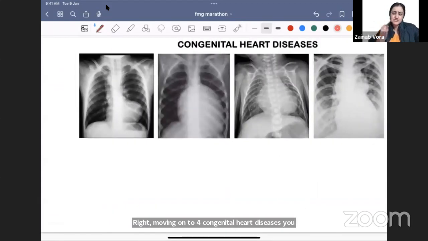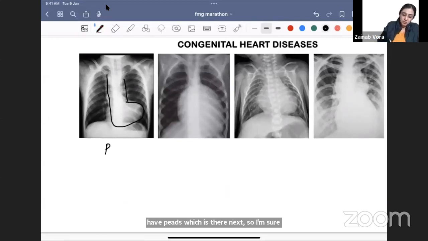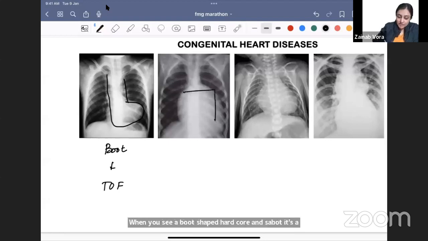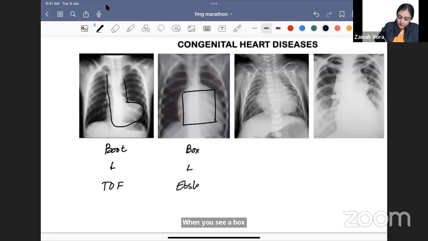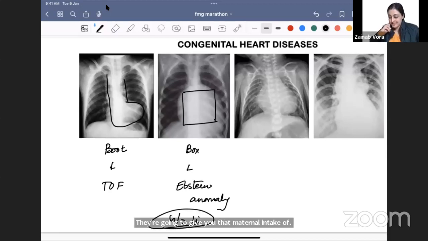Okay. Right. Moving on to 4 congenital heart diseases. You have pediatrics which is there next, so I'm sure sir is going to talk about it, but just quickly going through it. When you see a boot-shaped heart, it's a tetralogy of Fallot. When you see a box-shaped heart, it is Ebstein's anomaly. And what is the kind of history that they're going to give you here? They're going to give you maternal intake of lithium. It's a teratogenic effect of lithium.